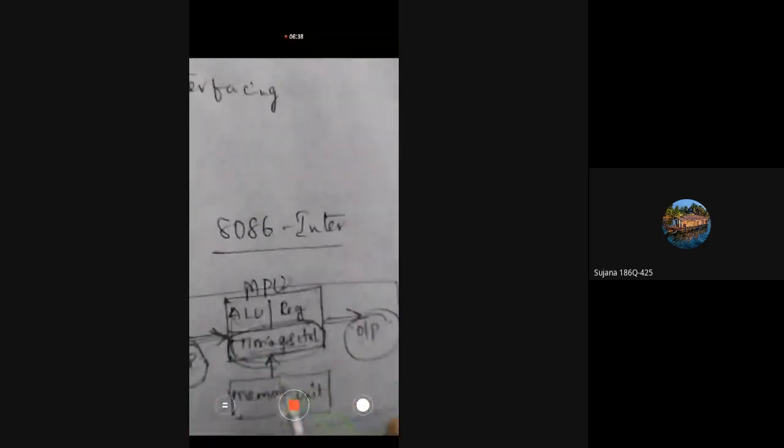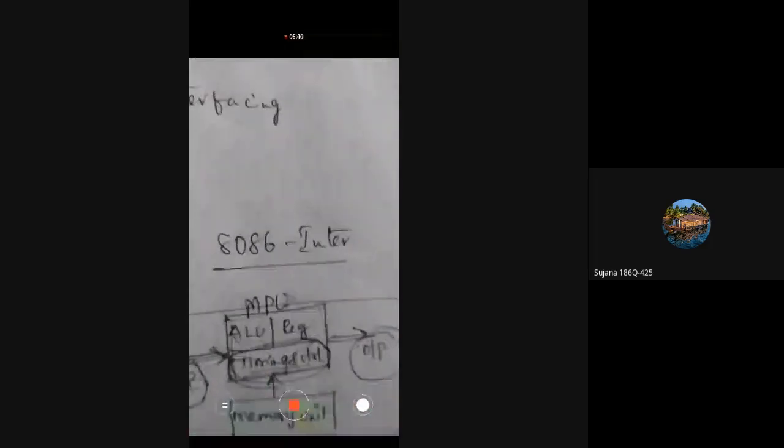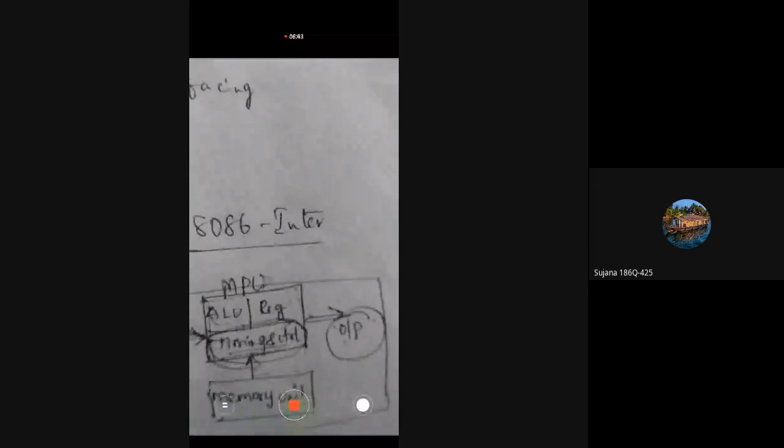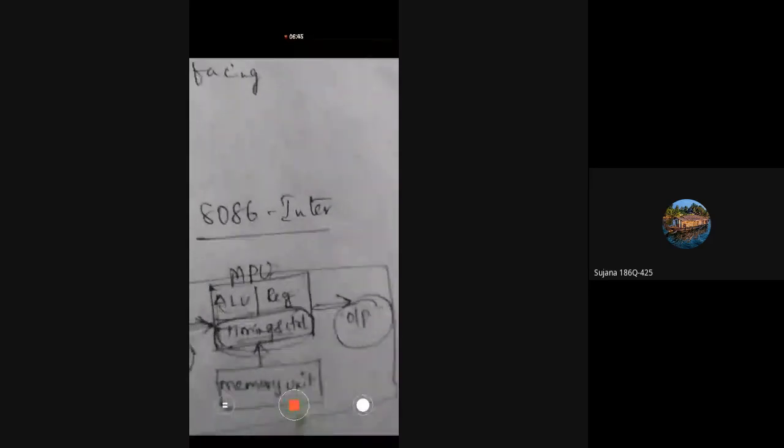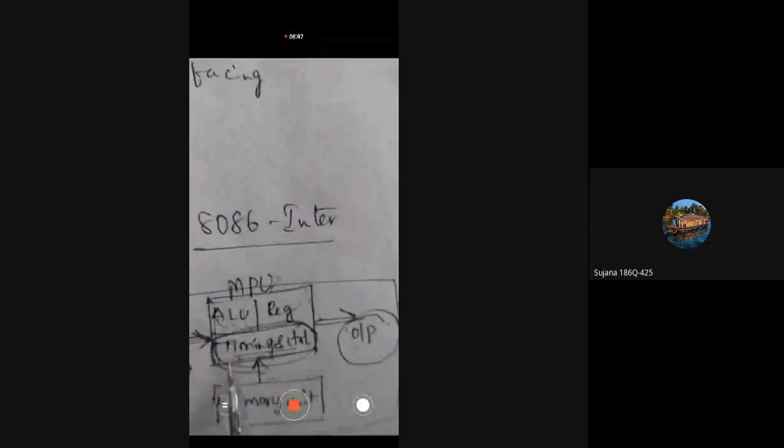The interfacing circuit is used to connect the memory with the microprocessor unit. Therefore, the main task of the interfacing circuit is to connect this memory unit to the microprocessor.